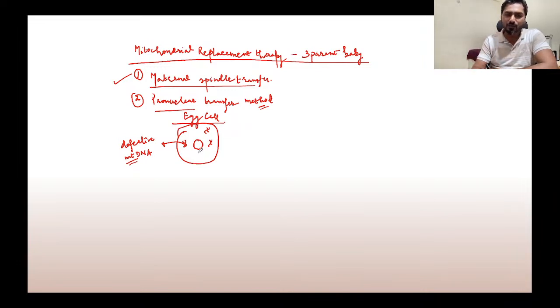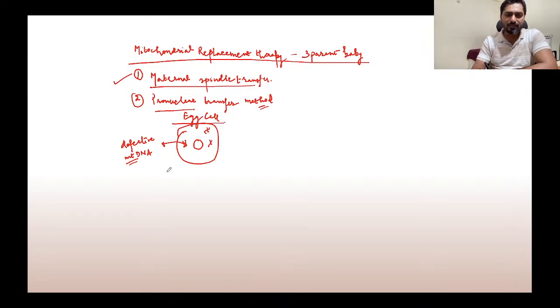This is your nucleus. The nucleus is okay. In the mother's egg cell, her egg cell is having defective mitochondrial DNA. And what we are going to do is replace the defective mitochondrial DNA with someone else's cytoplasm. This area outside your nucleus is called the cytoplasm.